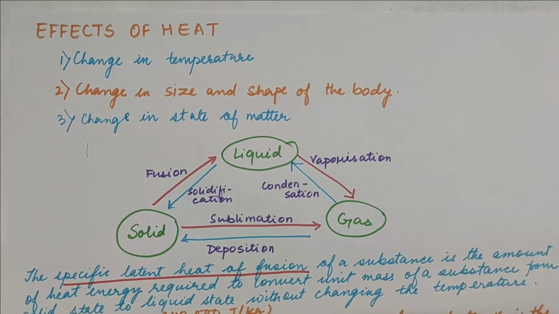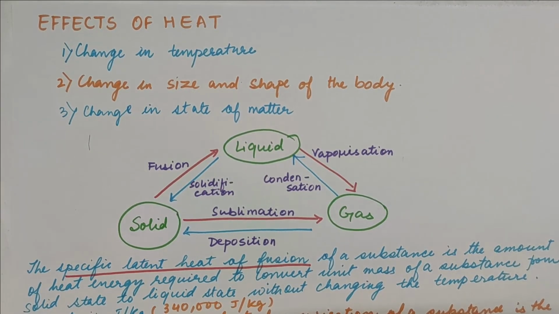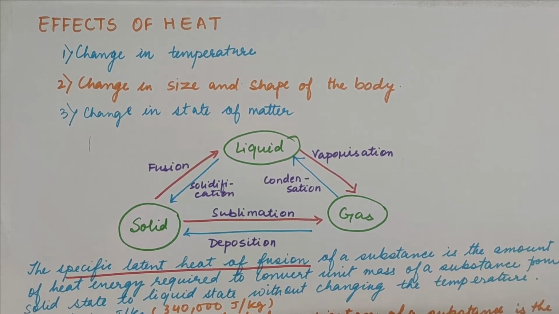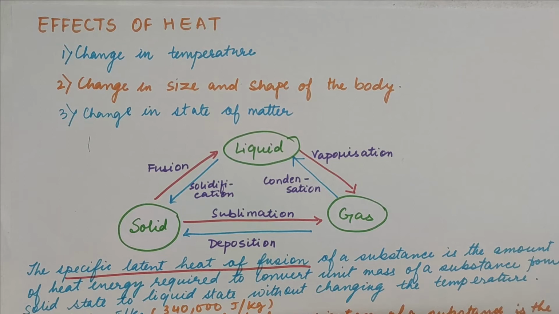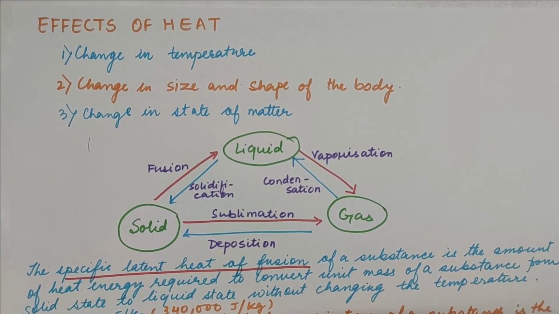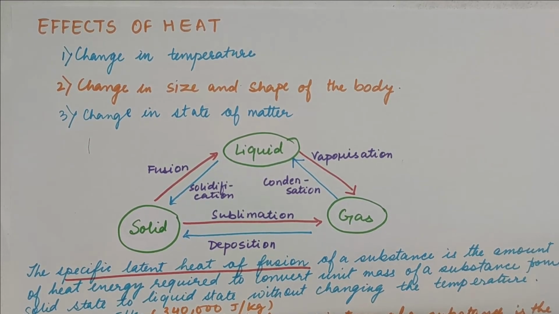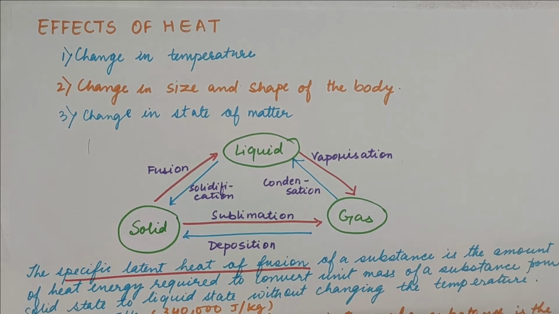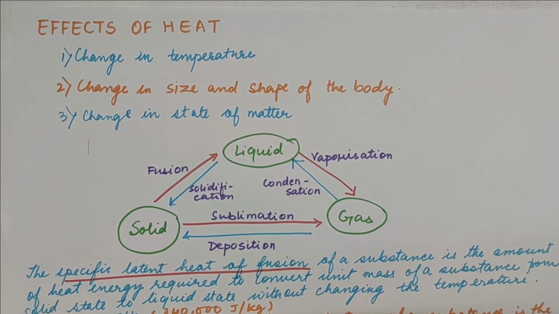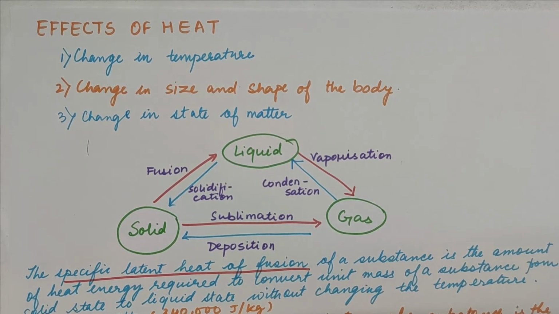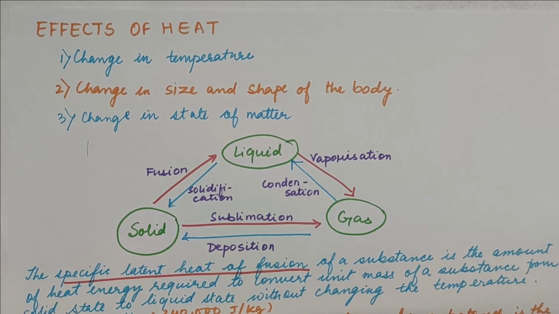Okay children, the next topic will be the effects of heat. But before that, I would just like to tell you that there are certain differences, as I told you, between heat and temperature. What is temperature? It is the degree of hotness or coldness of a body. Whereas what is heat? It is a form of energy. And generally temperature is measured in Kelvin, Celsius or Fahrenheit, but heat is measured in joules and calories. If you know these two differences, at least you will know that temperature and heat are not exactly the same thing.